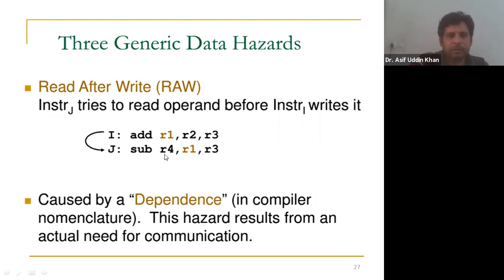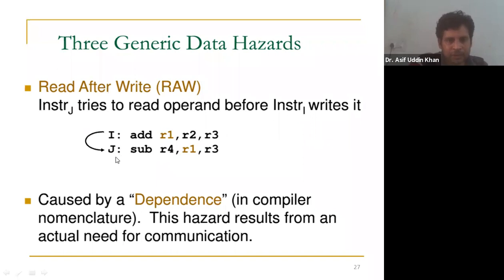Okay, now according to the sequence of these instructions, the second instruction, that is instruction J, should read the register R1 after instruction I writes the register R1. Okay, I repeat, according to the sequence of these instructions, instruction J should read the register R1 after instruction I writes the register R1. Okay, this should happen. Is that clear?